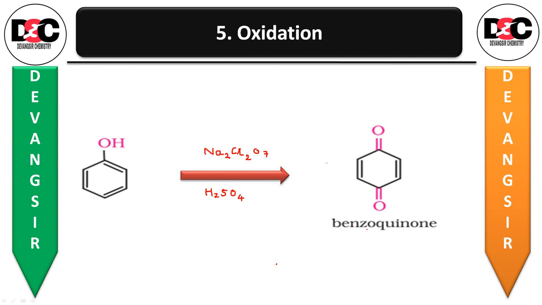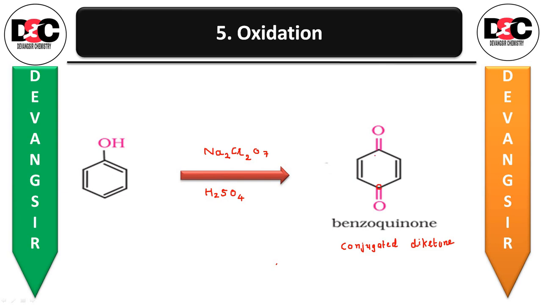This is also called a conjugated diketone, which is known as benzoquinone.